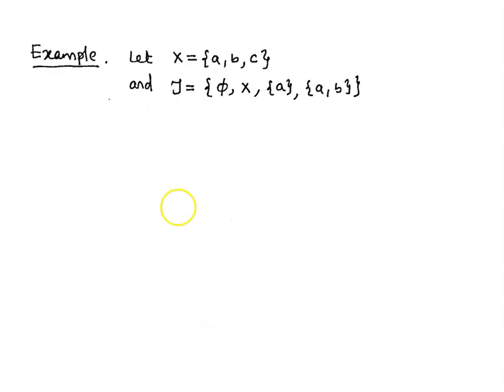Let us consider another example. Let X be a 3-point set {A, B, C} and tau be the collection containing the empty set, the whole space X, the singleton set {A} and the 2-point set {A, B}. Let B be a subset of X containing 2 points, B and C. We have to check whether this B is closed in X or not.